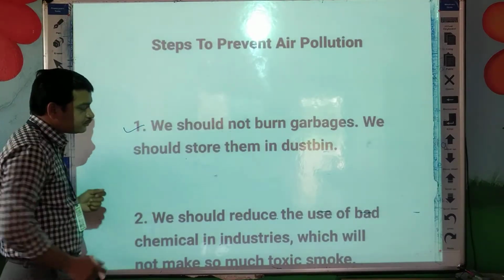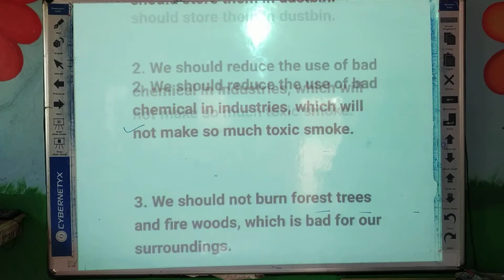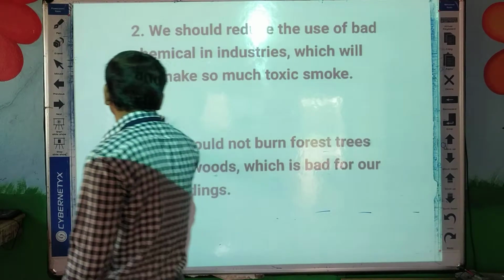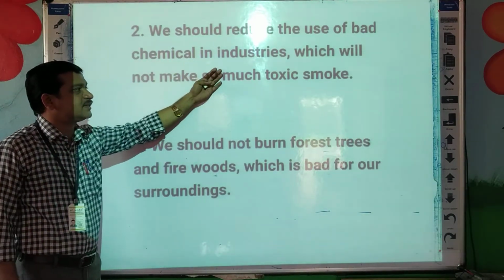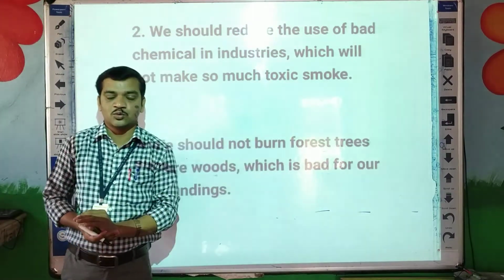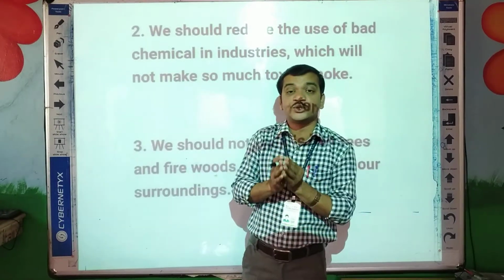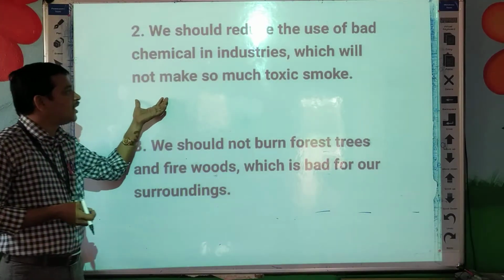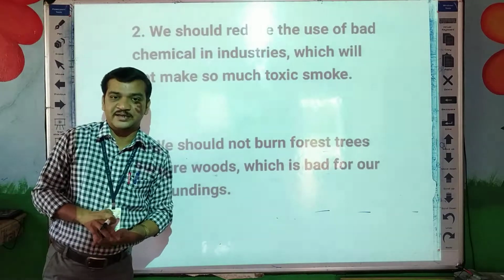Second thing, we should reduce the use of bad chemicals in industries. Whatever chemicals are there, we should stop using them. We should reduce the use of bad chemicals in industries, which will not make so much toxic smoke. We have to reduce the use of those chemicals in factories, and due to that we can reduce the smoke produced by the factory.